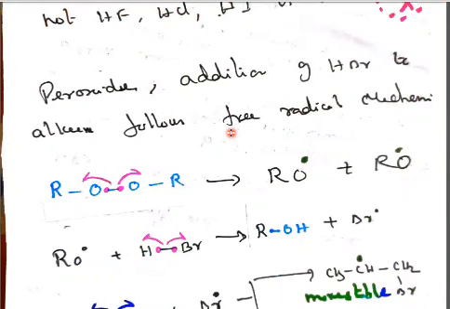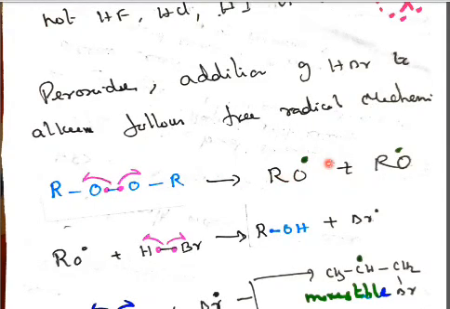Now let us see this free radical mechanism. Benzoyl peroxide, with the peroxide O-O. Each bond contains two electrons. Each half-headed arrow means it takes only one electron.